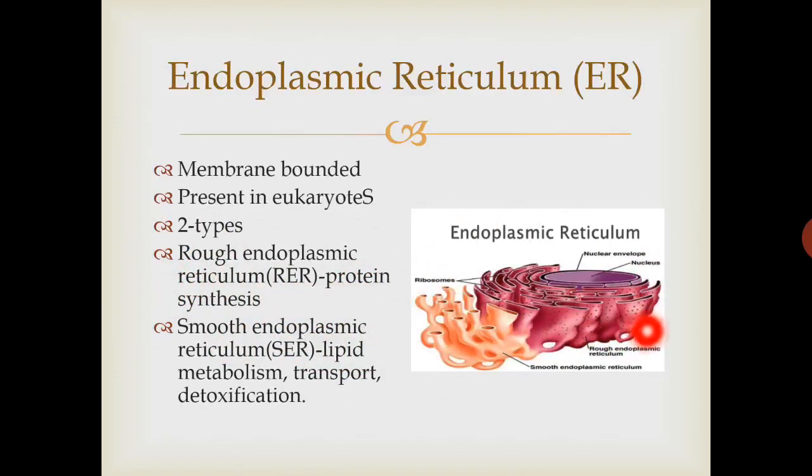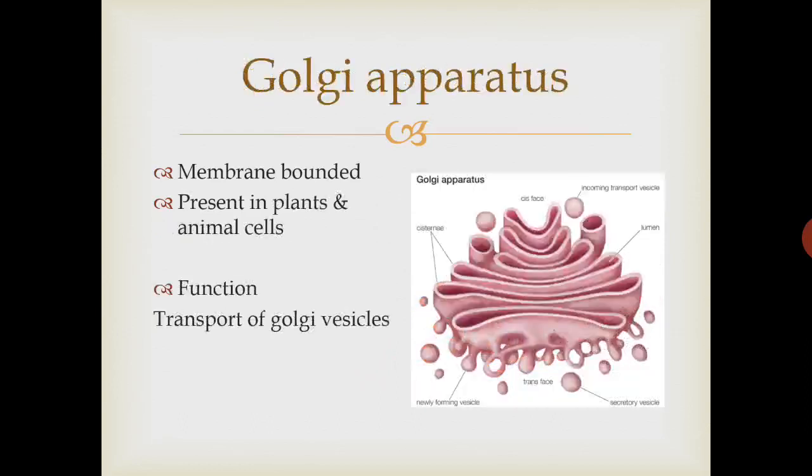Here in this picture you can see, on rough ER, small ribosomes are attached to its surface, and on smooth ER, ribosomes are absent. Rough ER is important in protein synthesis, and smooth ER is important in lipid metabolism, transport of materials, and detoxification of chemical substances.